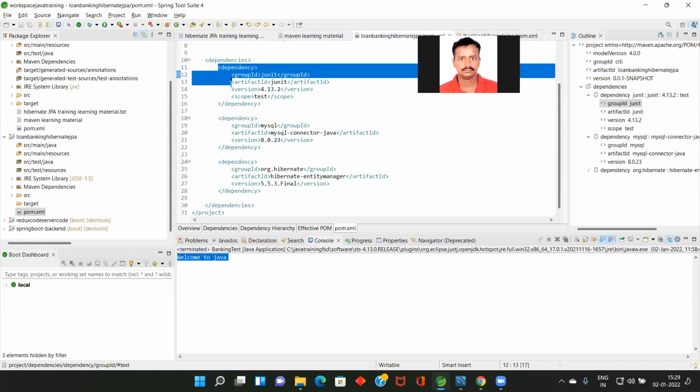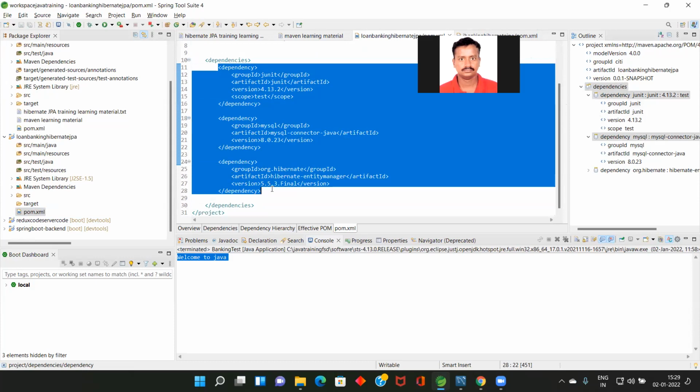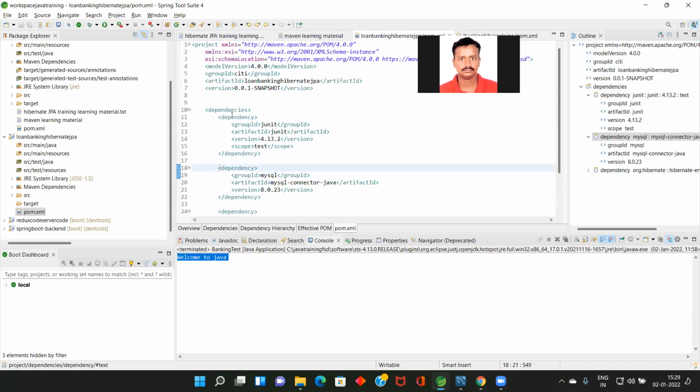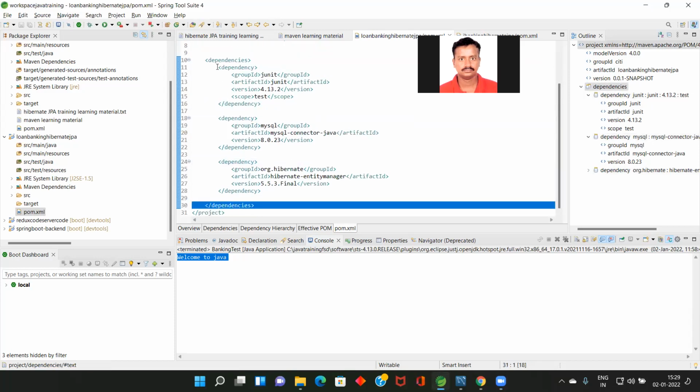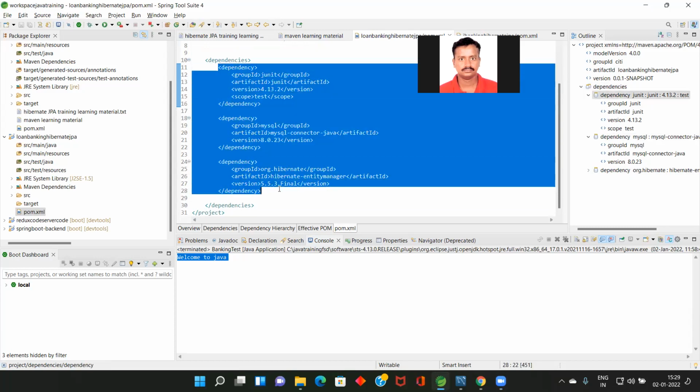I'm going to send this in chat. You people can copy and paste. Let me send it in chat. Yeah, I sent it in chat. Can you all copy and paste it in your POM file? Where I pasted, dependencies should be the first tag and last tag. Inside that, you should add all these three dependencies. What is the main use of adding this? It will download all the jar files into our project.